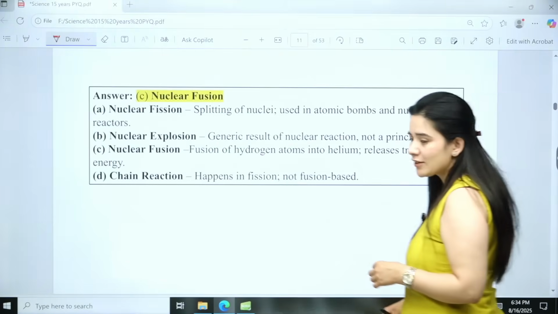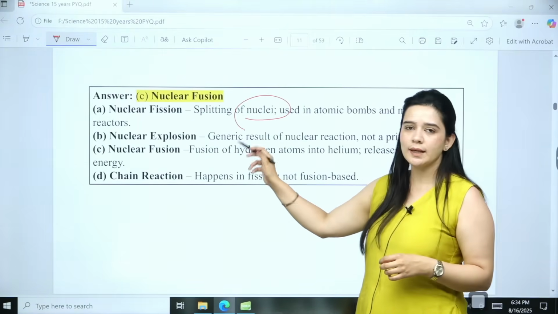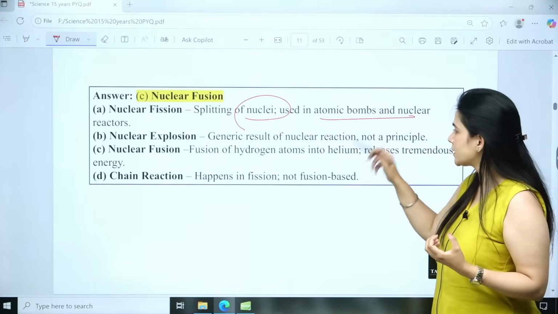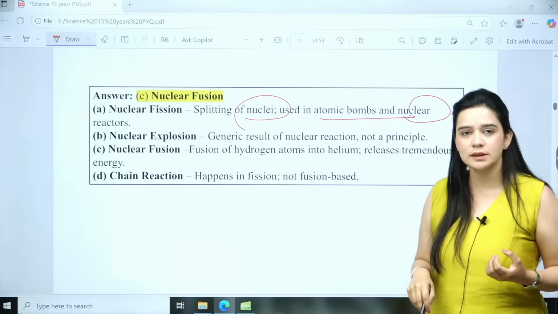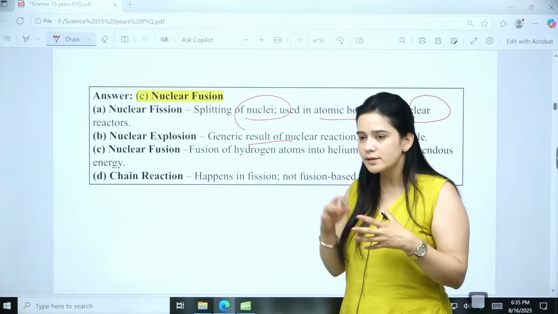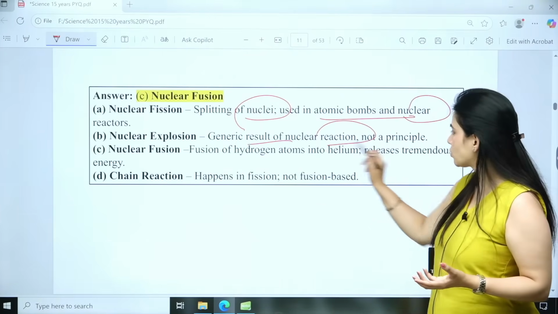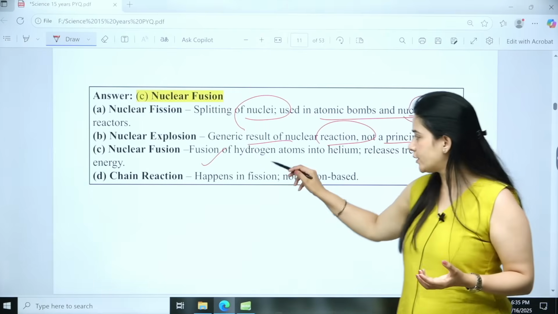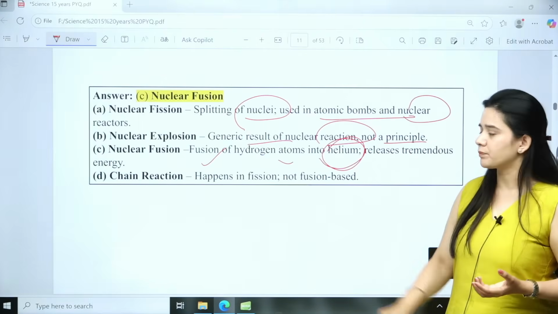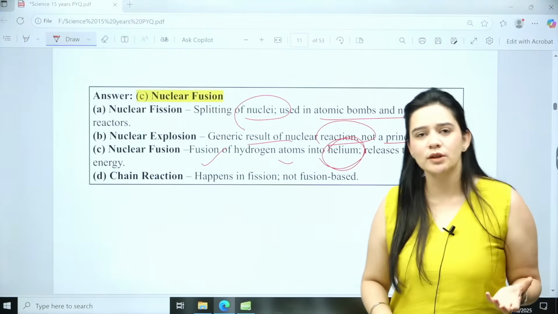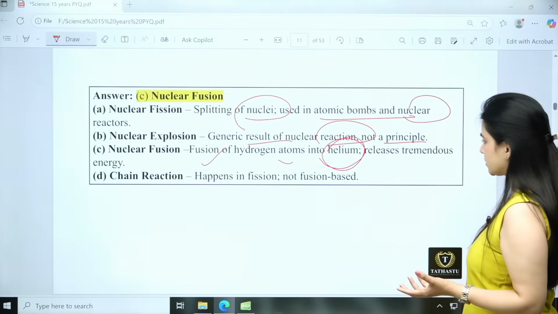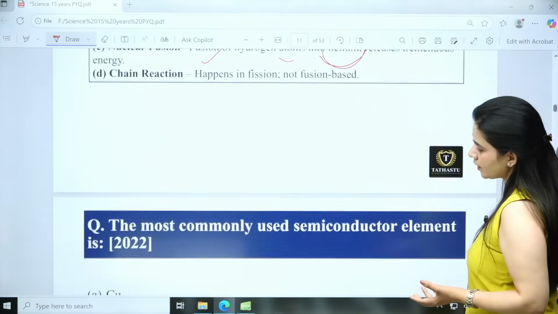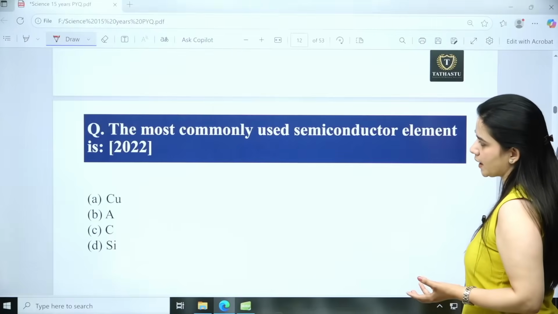Nuclear explosion is the result of a nuclear reaction only, it's not a principle here. Nuclear fusion is the fusion of hydrogen atoms into helium. Chain reactions तो nuclear fission reaction के अंदर ही होते हैं, ठीक है. So A, fusion, was the right answer.